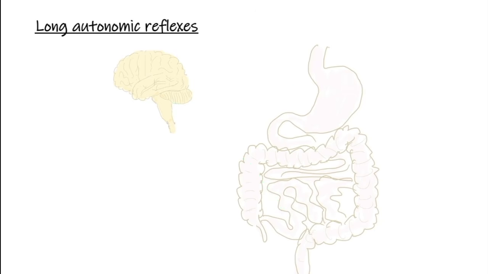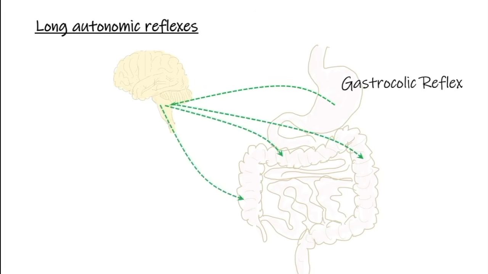Another long reflex is the gastrocolic reflex. This again is initiated by changes within the stomach that send information to the brainstem through a vagal afferent. We then have our vagal efferents that go to various portions of the colon, causing an increase in contractility. The purpose of this is to move the contents along the colon toward the rectum, again to free up room for the newly ingested nutrients.